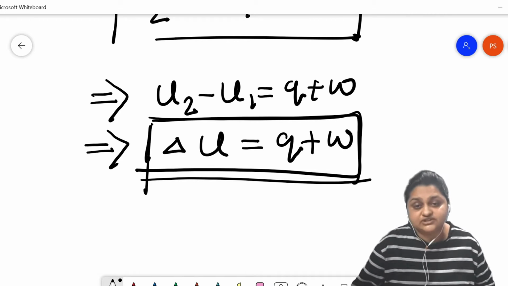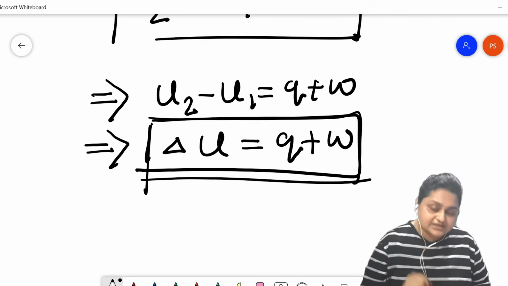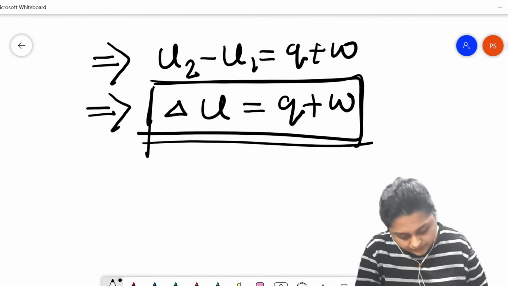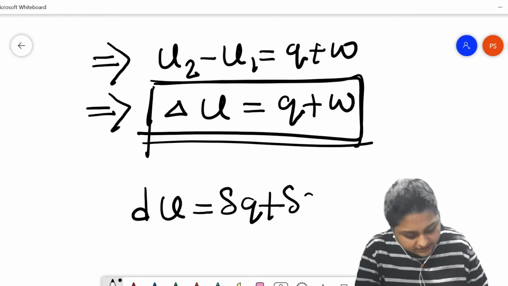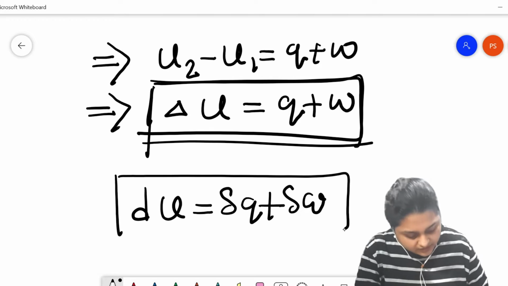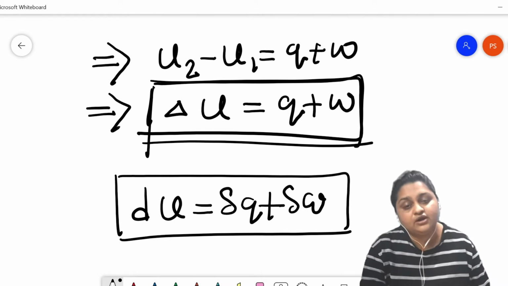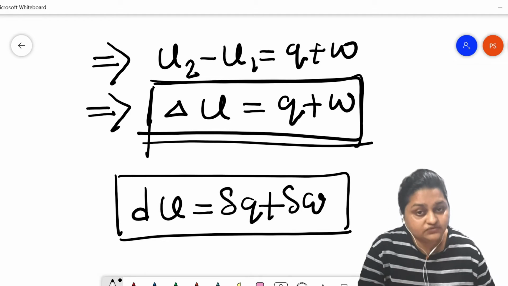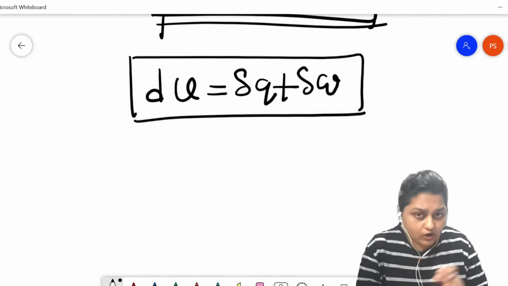If this entire process happens in an infinitesimally small amount, in that case this equation will transform to dU equals delta q plus delta w. Same expression, but this is represented when we are considering an infinitesimally small amount of change, that is, for a reversible process.